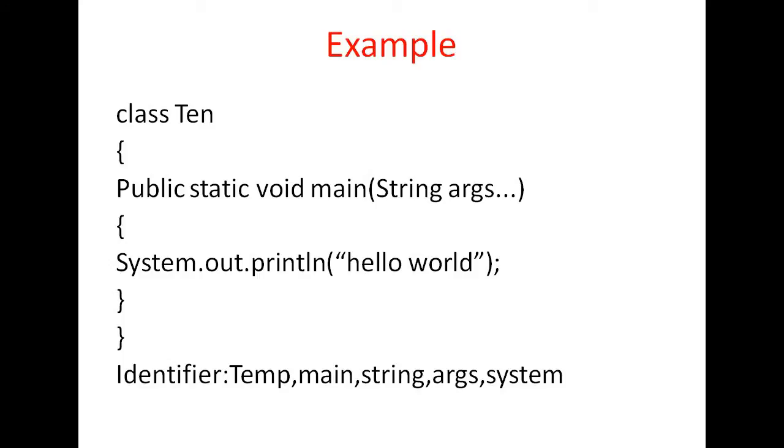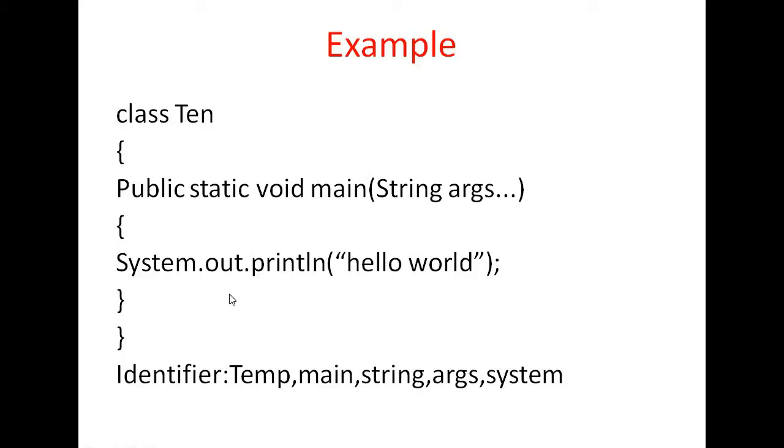Before going to the rules, let us take one simple example. This is one simple Java program. We will discuss the main method later. Here I will give one brief discussion about identifiers and see from this program how many identifiers are present.